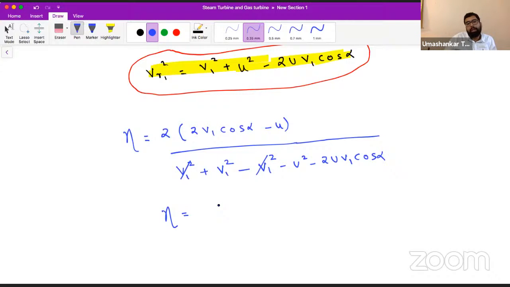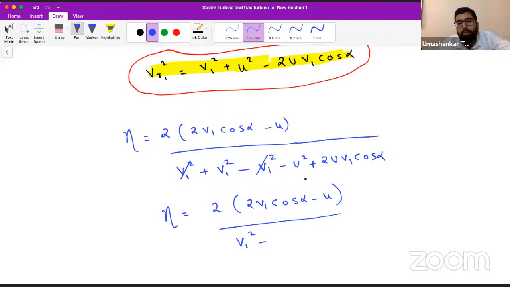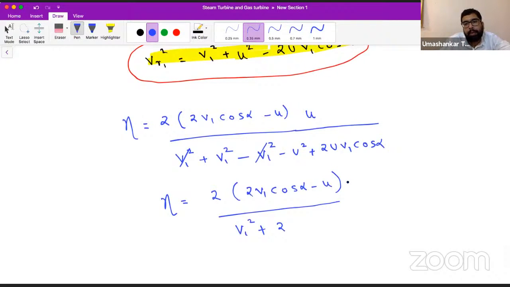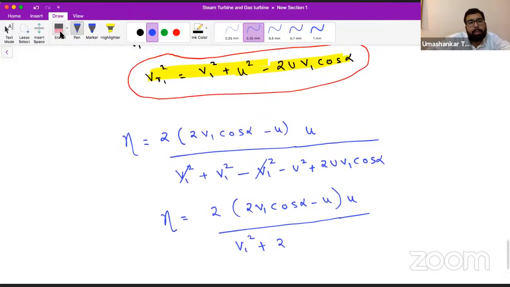So the efficiency will now become 2V1 cos alpha minus U upon V1 square, or rather this will be plus, because there is a minus VR1 square there. So it will be plus. So V1 square plus, let's say, 2U, and there is a U outside also. There is a U outside also, so let me multiply this U inside.